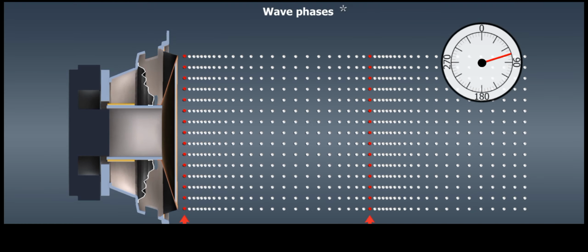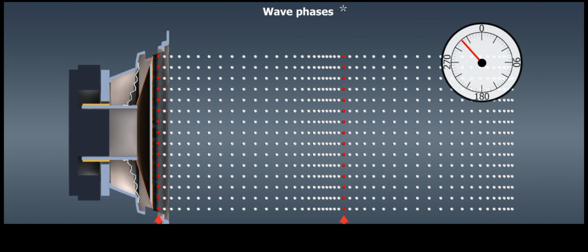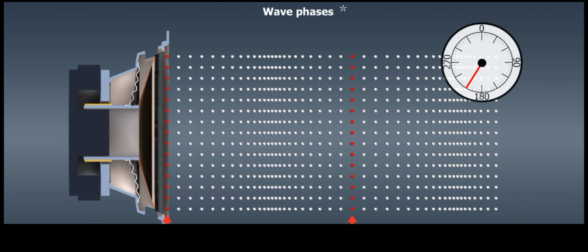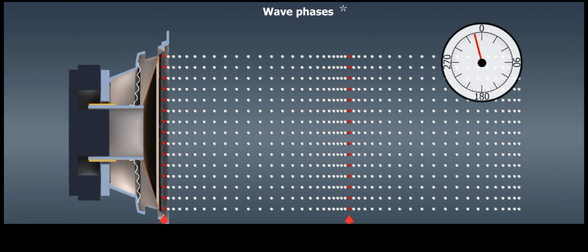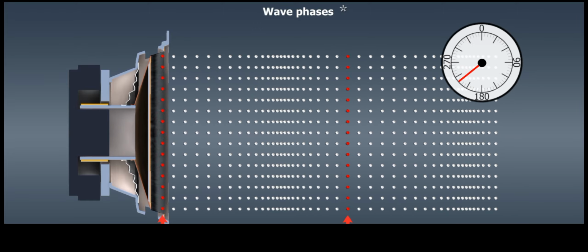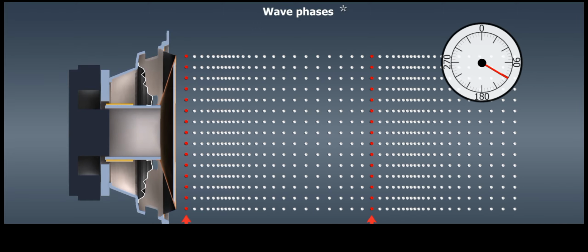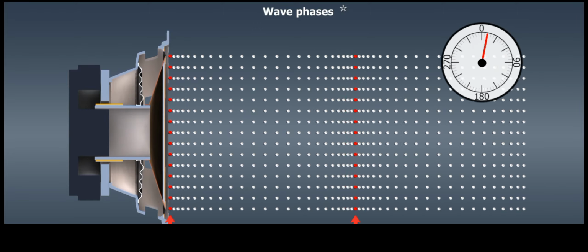Since vibration is a cyclic process, the current position of a particle within a cycle can be characterized by a 0 to 360-degree angle. The displacement of a particle from the equilibrium position depends on its current phase.